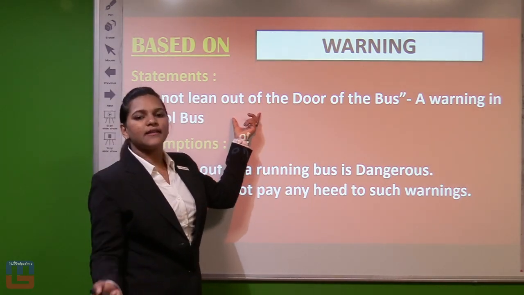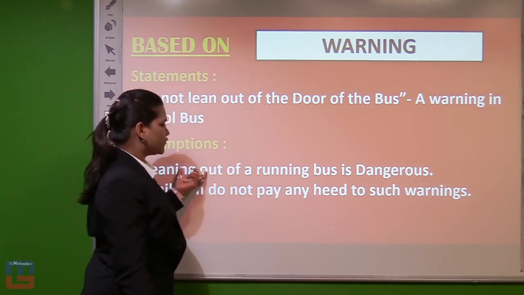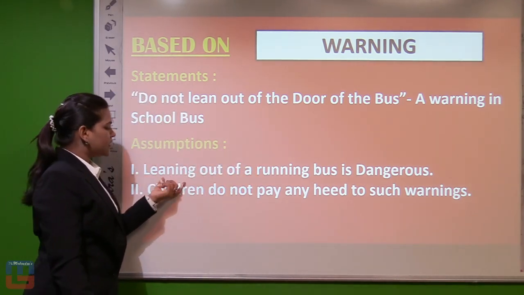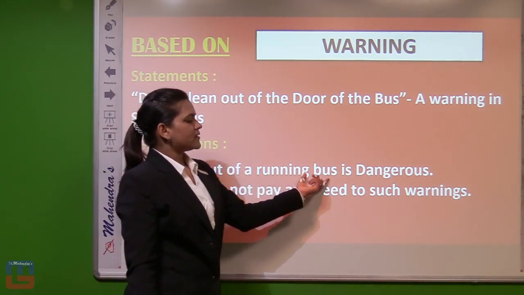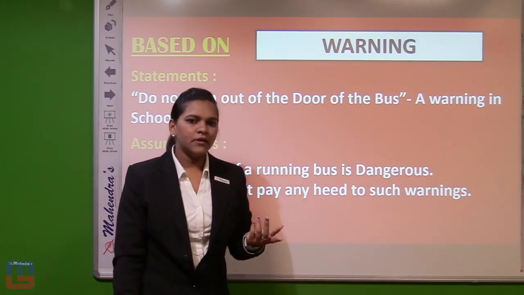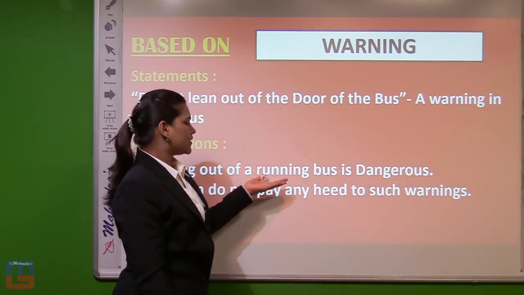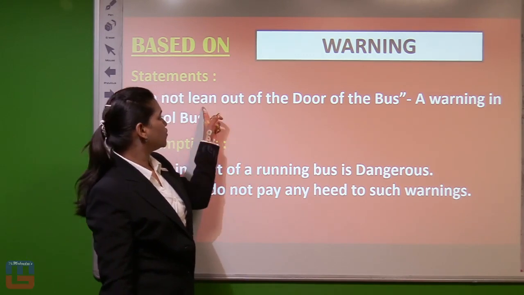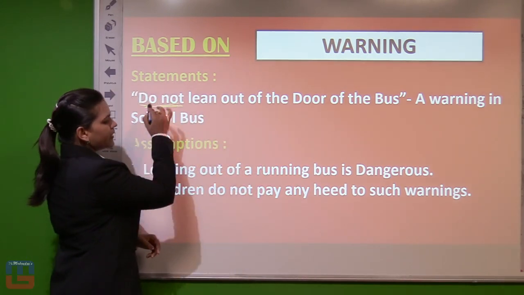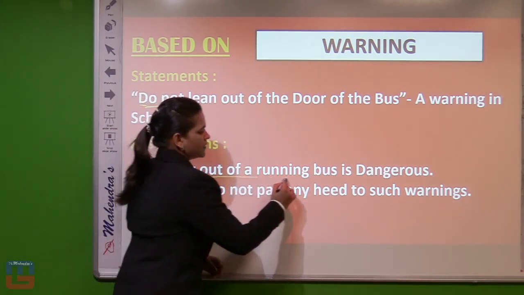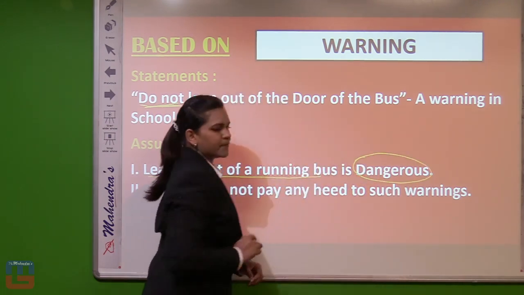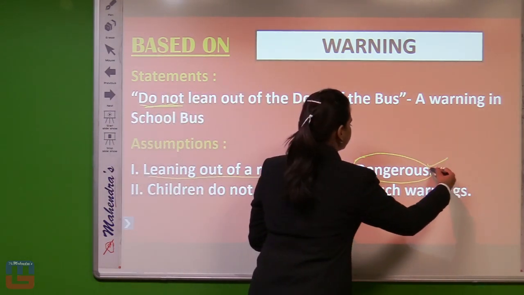Now, why has it been said? You need to assume. First is, leaning out of a running bus is dangerous. Of course, leaning out is of a running bus. That's why they are saying it. When they say do not, it is connecting to the dangerous word over here. So first is implicit.